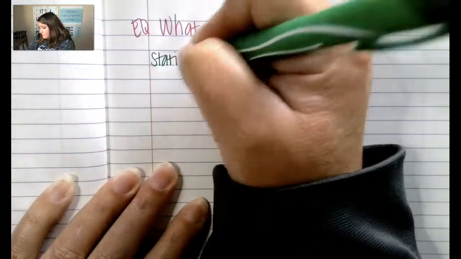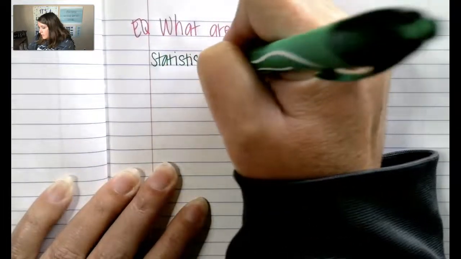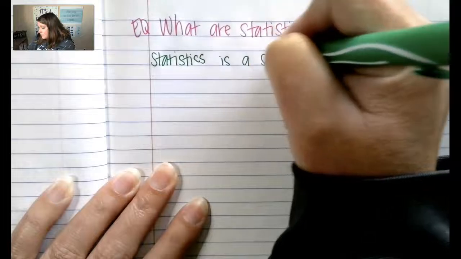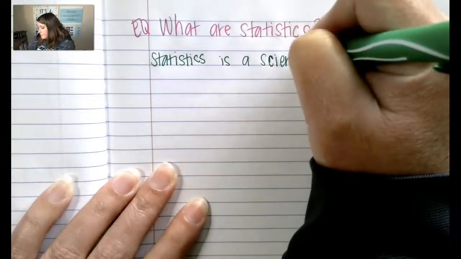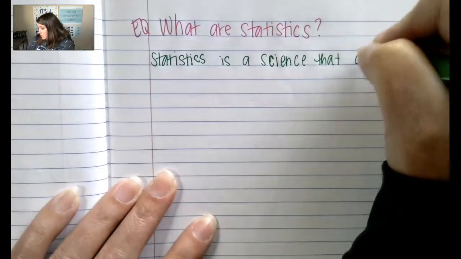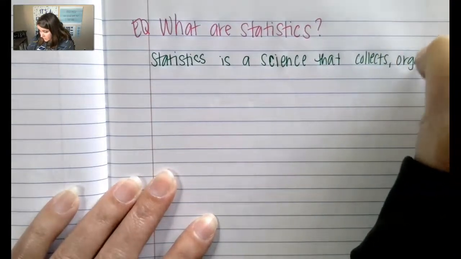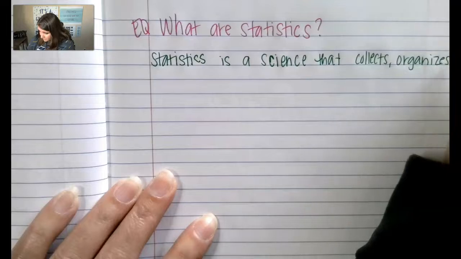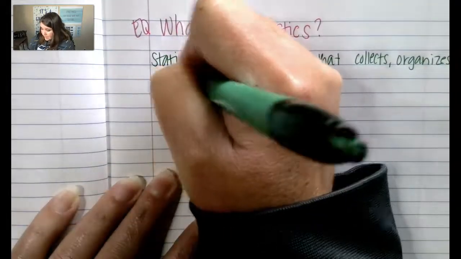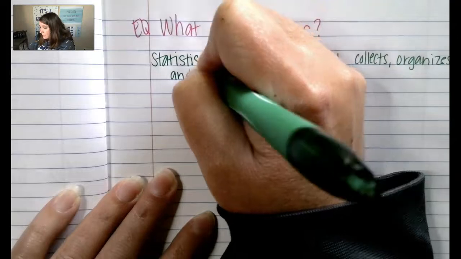So statistics is a science that collects, organizes, and interprets data.